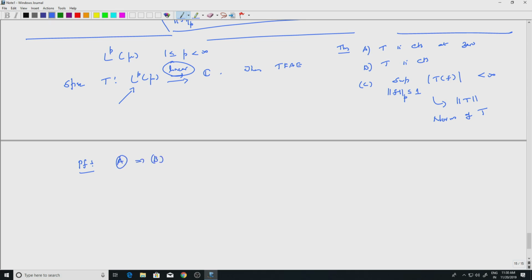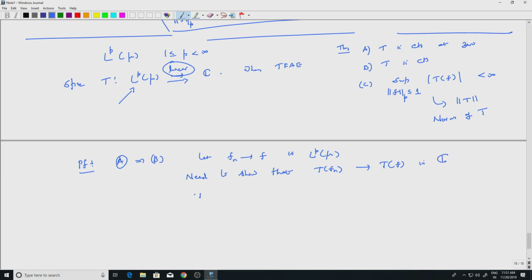Let fn converge to f in LP. I want to show that T of fn converges to T of f in the complex plane. That is what you mean by T being continuous at the point f.